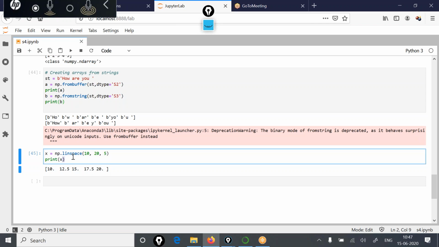Linspace creates an array with evenly spaced values. The first element is the start value, the second element is the end value, and this 5 represents the total numbers that you want between start and end. So here the meaning is that from 10 to 20 I need 5 equally spaced values. This function will return that, and an array would be created out of those values. So those values are 10, 12.5, 15, 17.5, and 20.